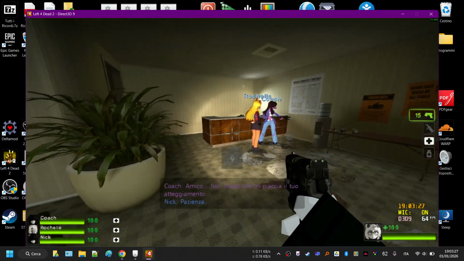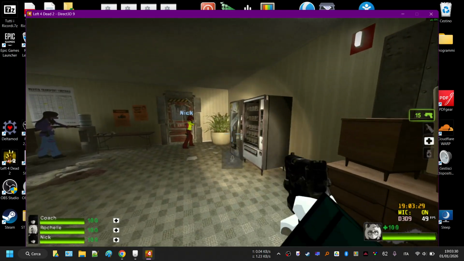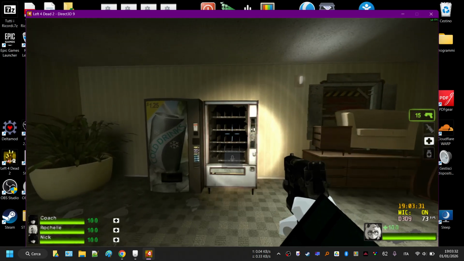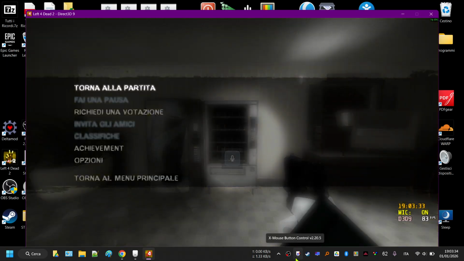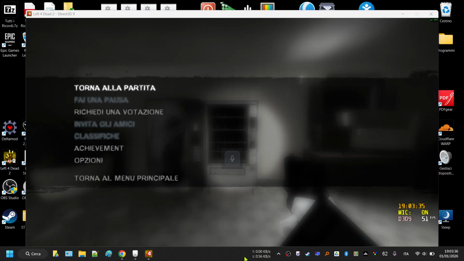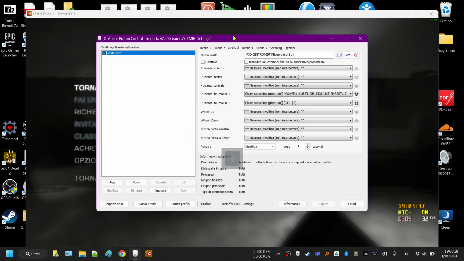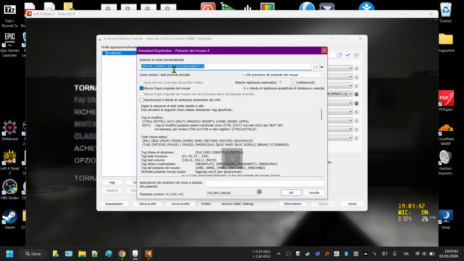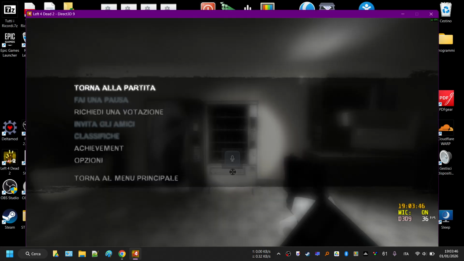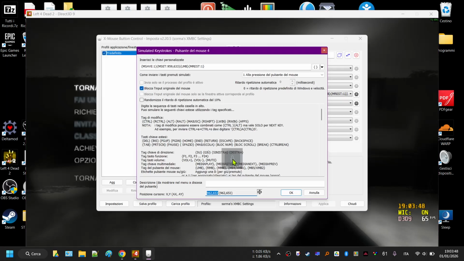As you can see, it doesn't obstruct the view much. To get the position correctly, you do the same thing here: click get position, get it here, copy, and paste it.